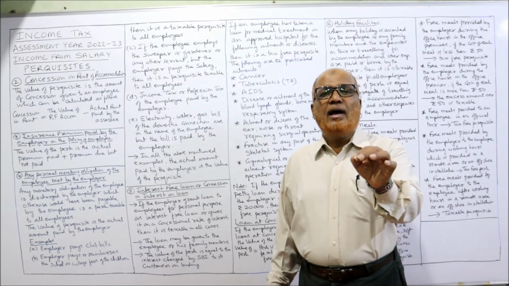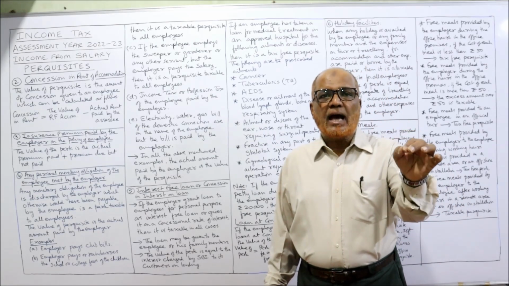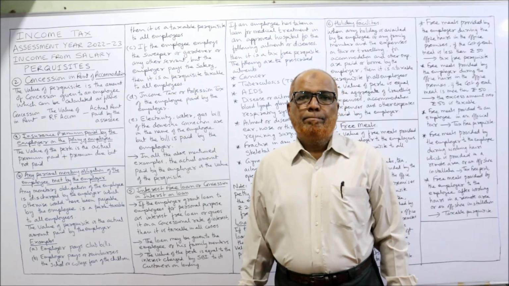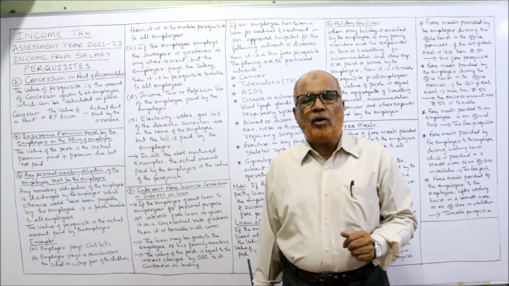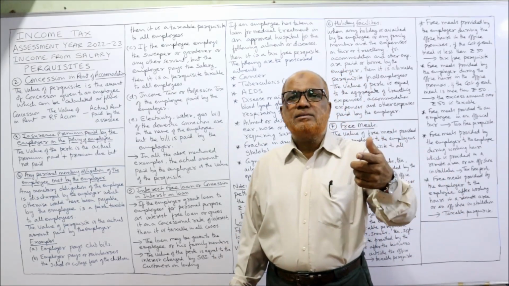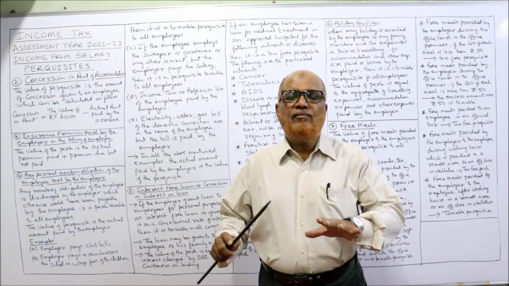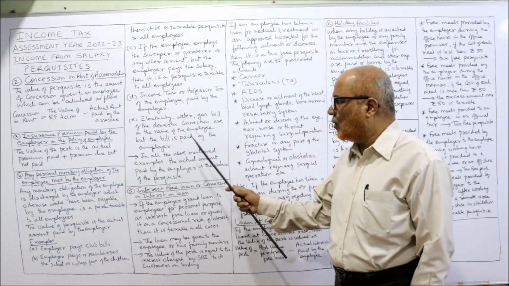So if the electricity, water, or gas connection is in the name of the employee, but the water bill, electricity bill, gas bill is paid by the employer, in that case, it's a fully taxable perquisite in the hands of all employees.